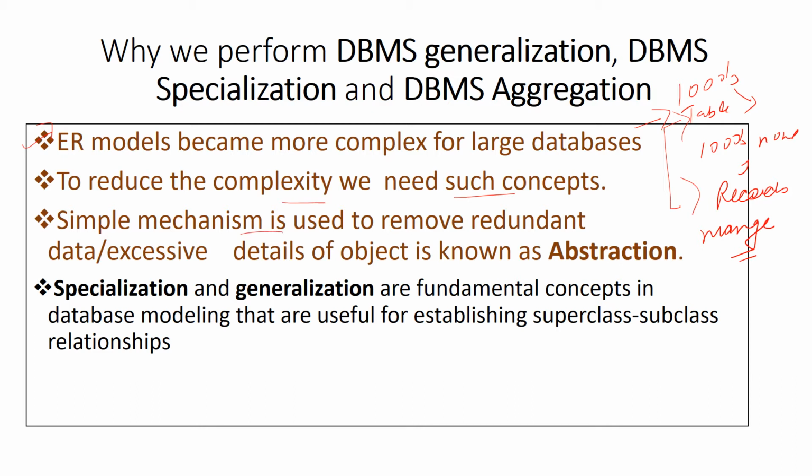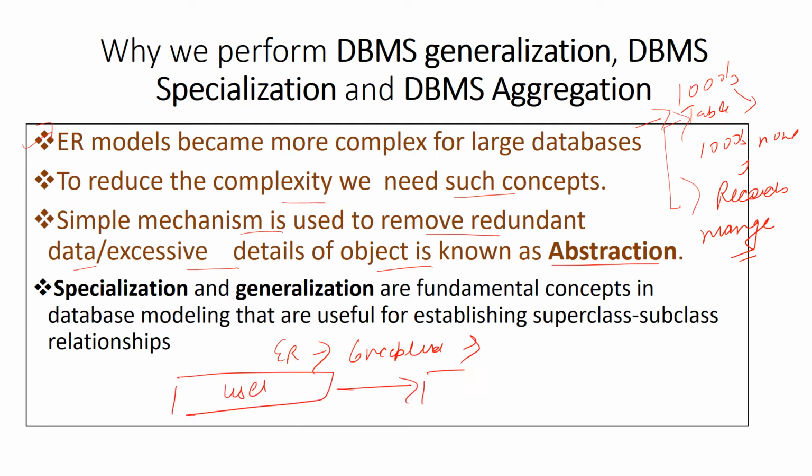Simple mechanism used to remove redundant data or excessive detail of object is known as abstraction. In ER model, it works on the conceptual layer also. Here we have a user, your conceptual layer, and the databases.